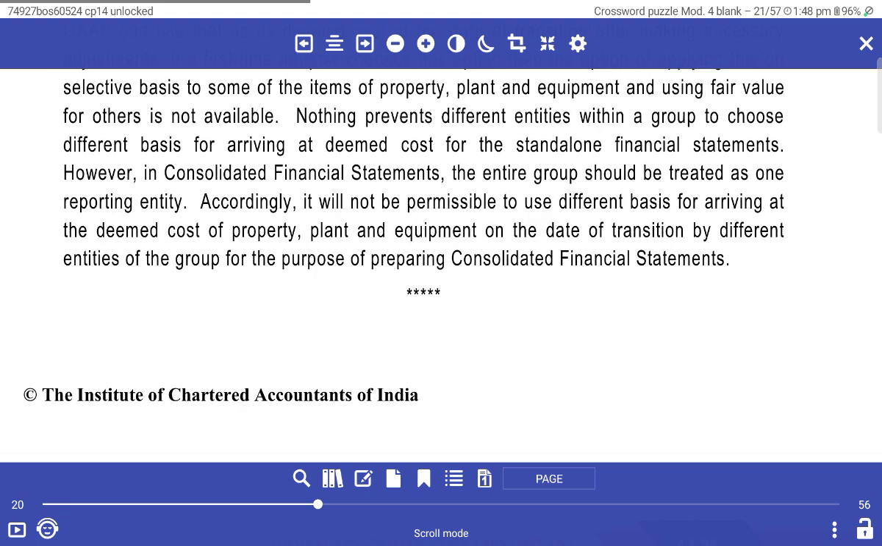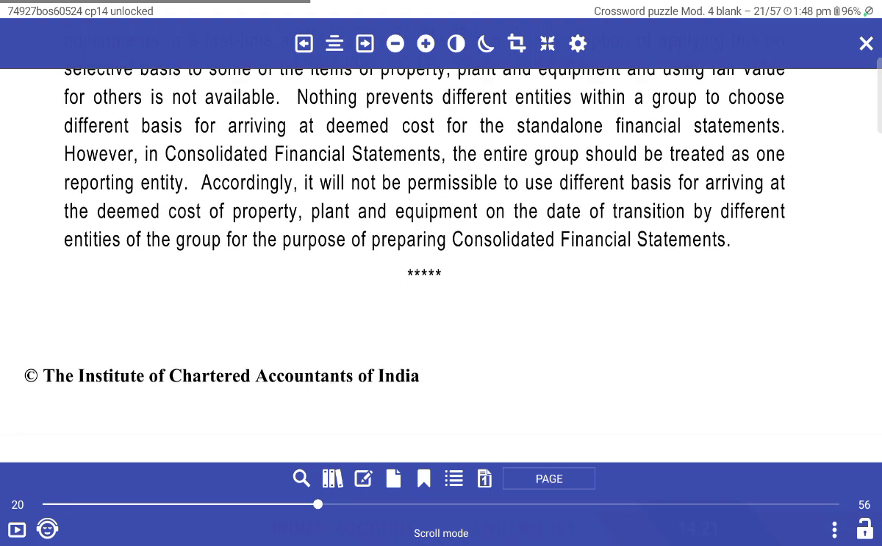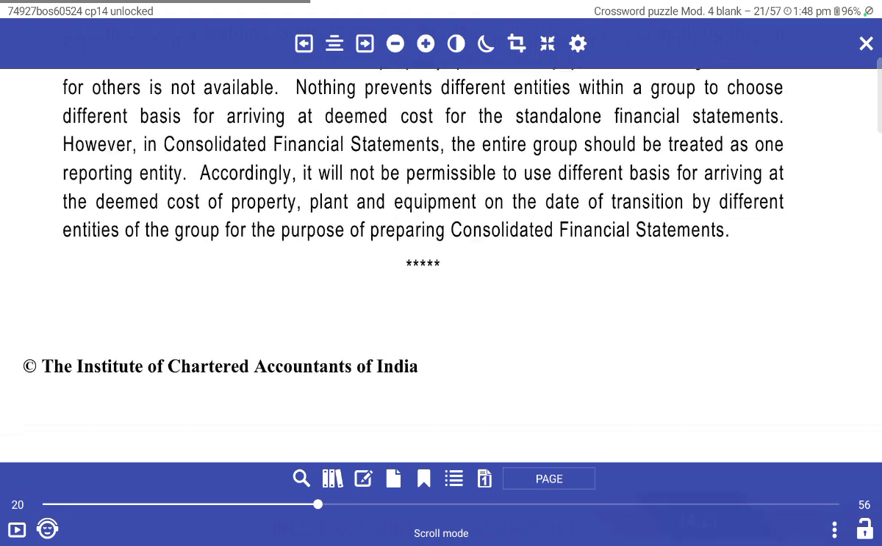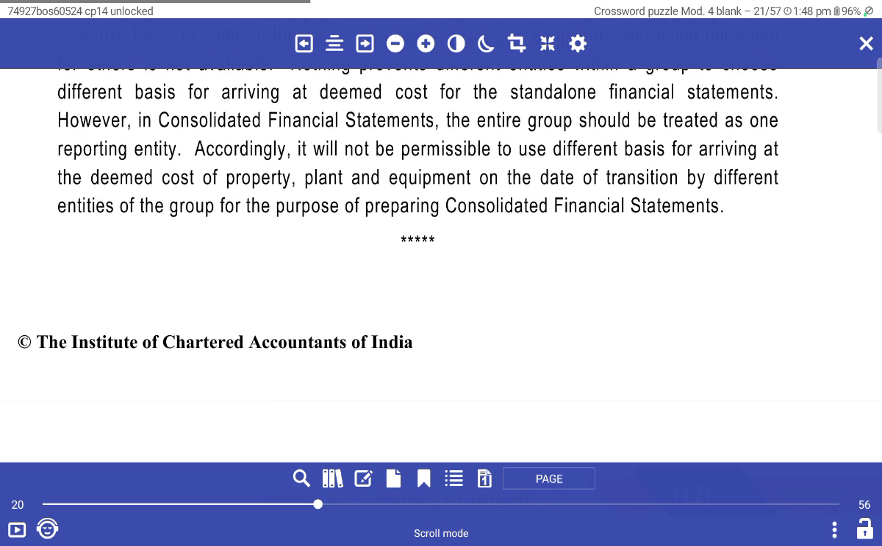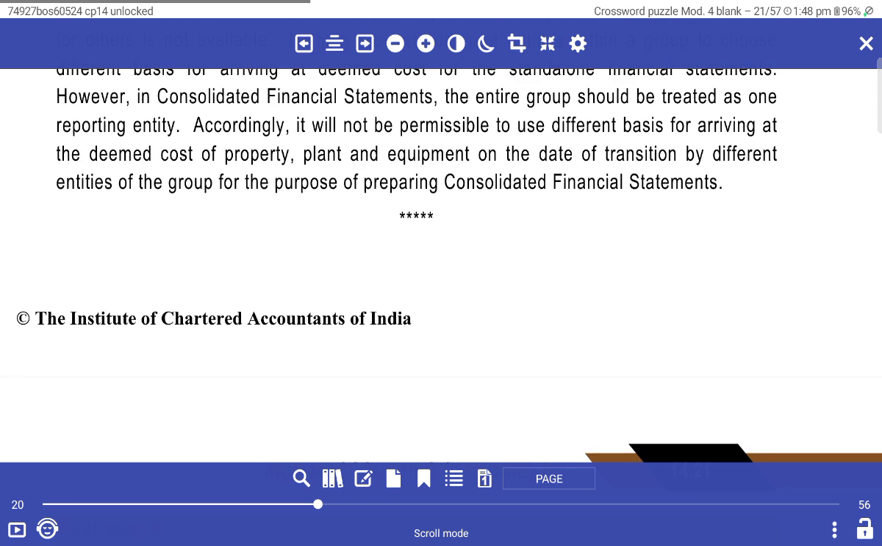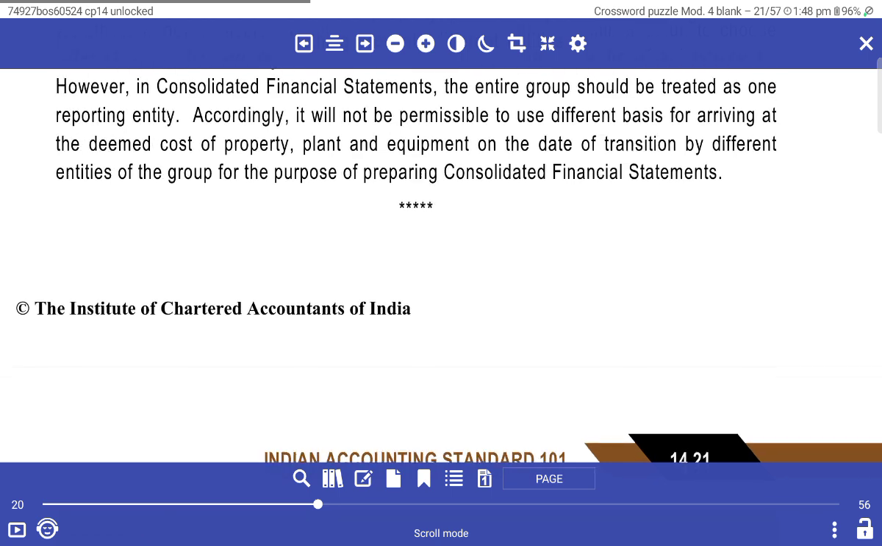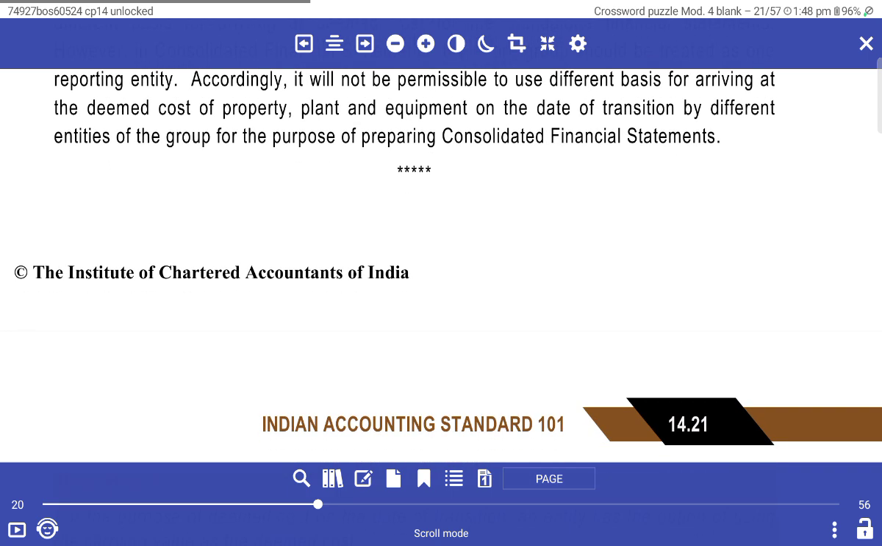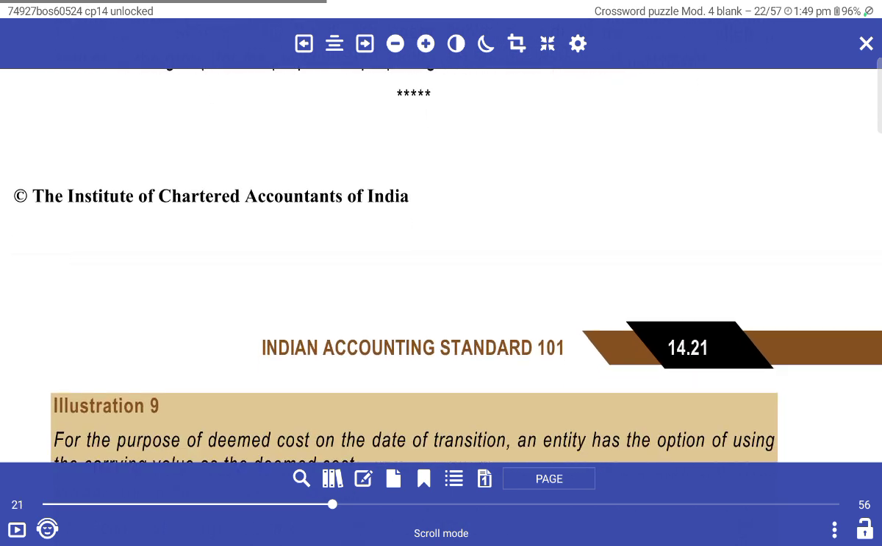Nothing prevents different entities within a group from choosing different bases of arriving at deemed cost for standalone financial statements. However, in the consolidated financial statements, the entity group shall be treated as one reporting entity. Accordingly, it will not be permissible to use different bases of arriving at deemed cost of property, plant and equipment at the date of transition for different entities in the group for the purpose of preparing consolidated financial statements.